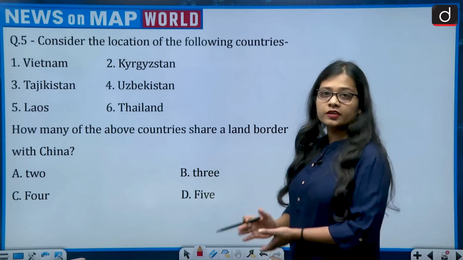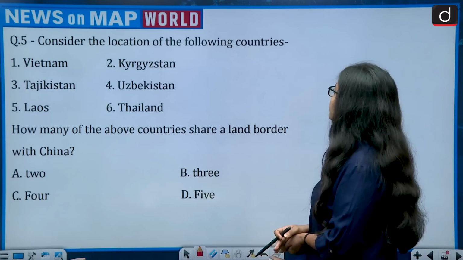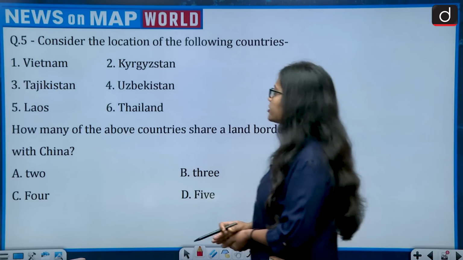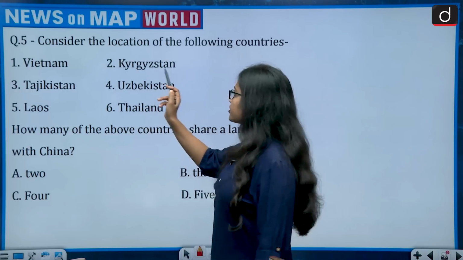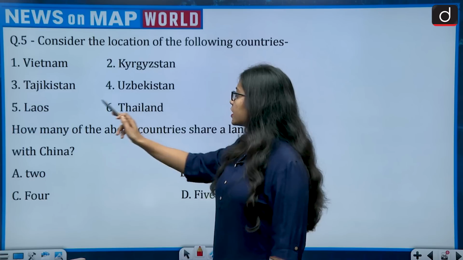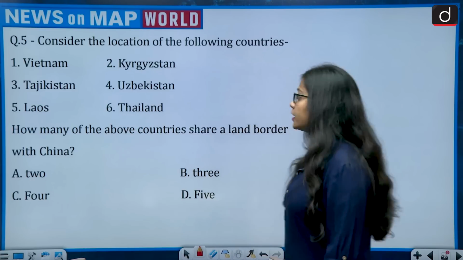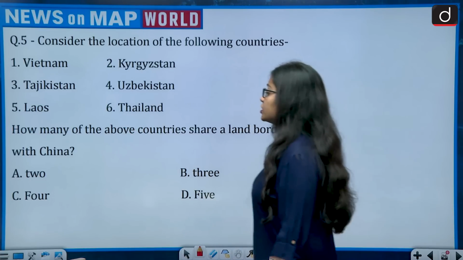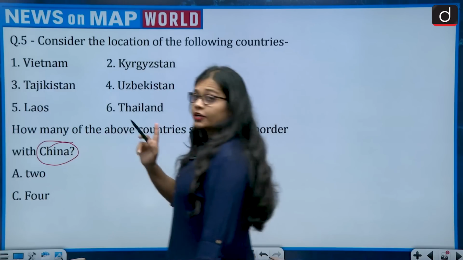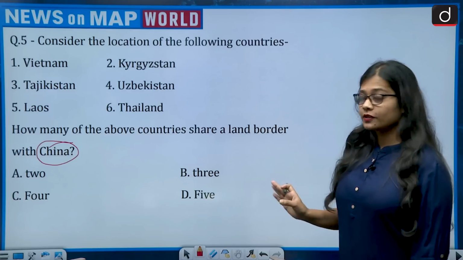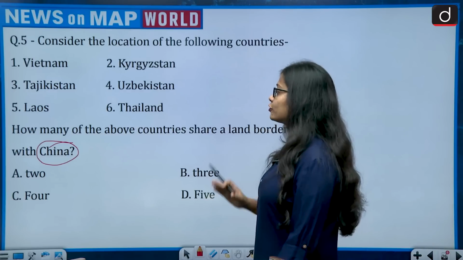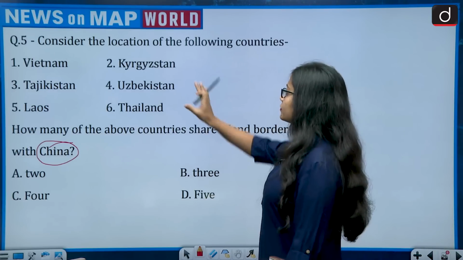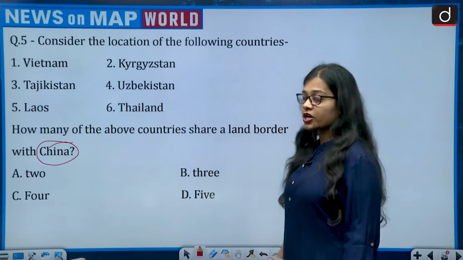Then the question says, consider the location of the following countries, and the 6 countries are Vietnam, Kyrgyzstan, Tajikistan, Uzbekistan, Laos and Thailand. And the question says, how many of the above countries share a land border with China? Difficult question to answer. This is a difficult one. Now try to solve it. How many of these countries are sharing border with China? So let's see.